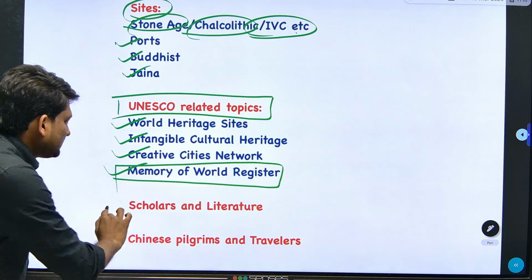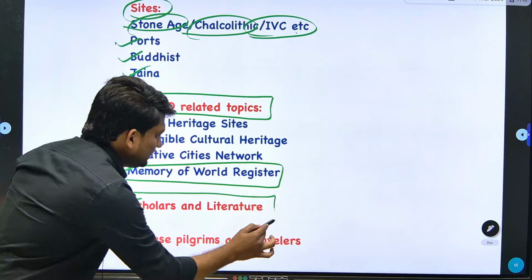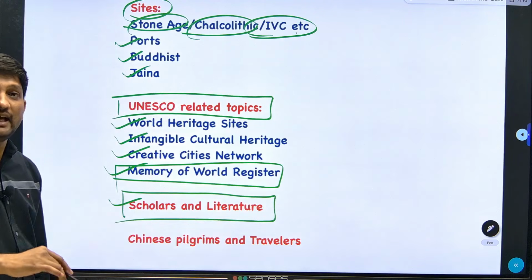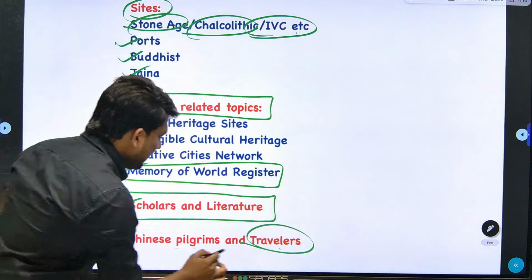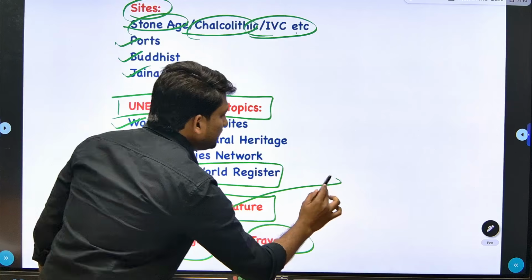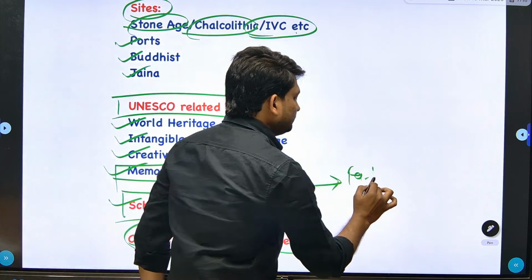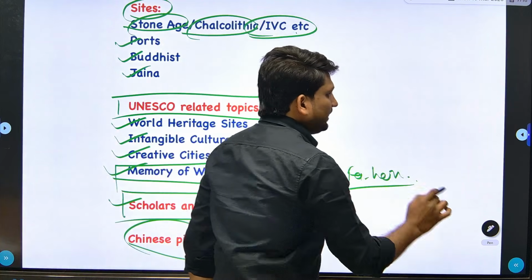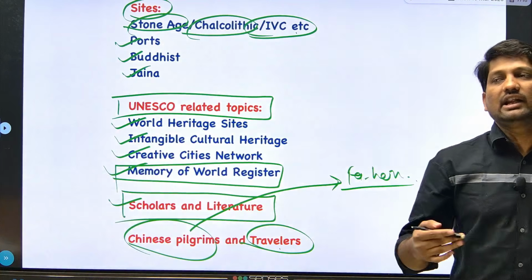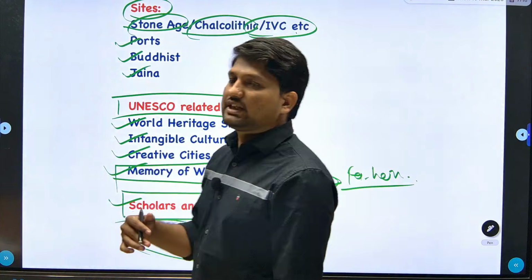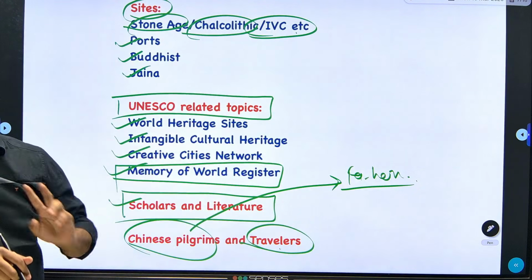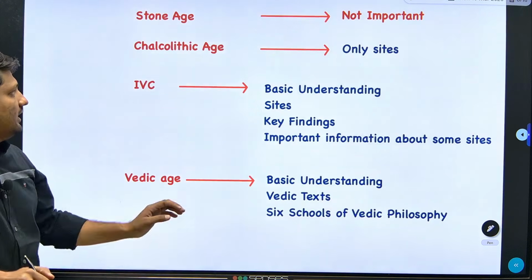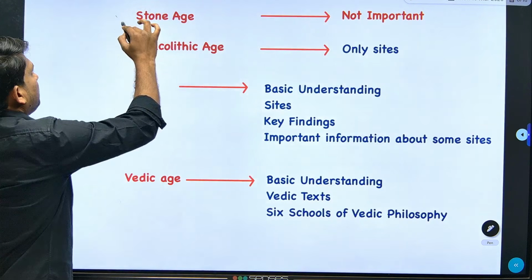Then scholars and literature. This is also an important theme for UPSC. UPSC has already asked many questions on these travelers. Last year it asked a question on the Chinese traveler Fahien or Faxian. So next year you definitely have chances of questions on another traveler, the Chinese travelers Hiuen Tsang and Itsing.